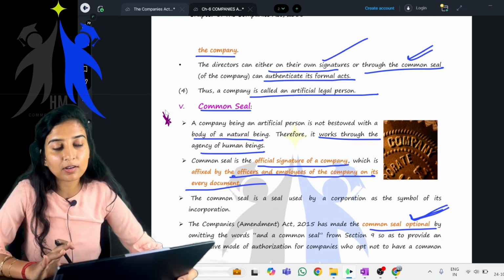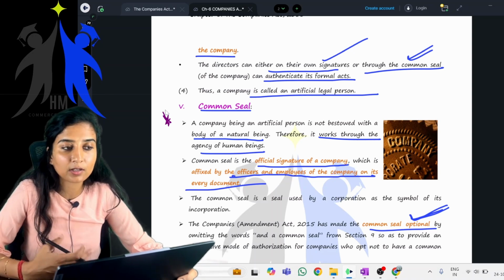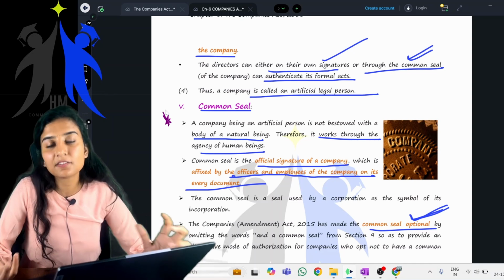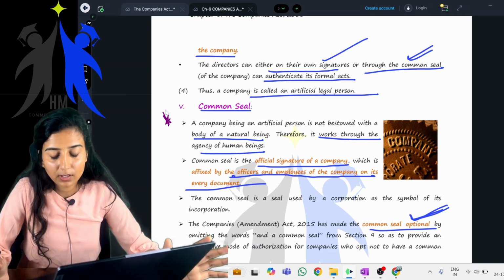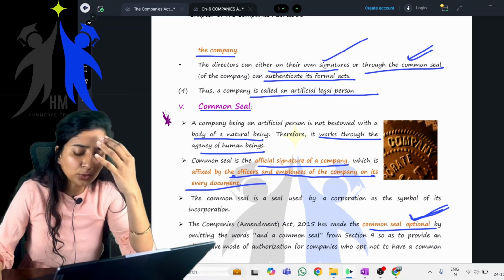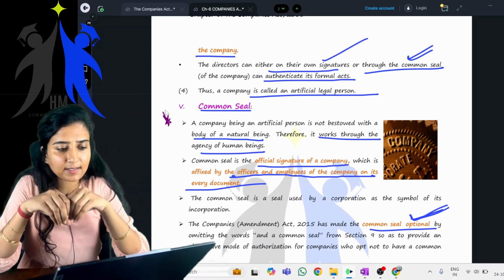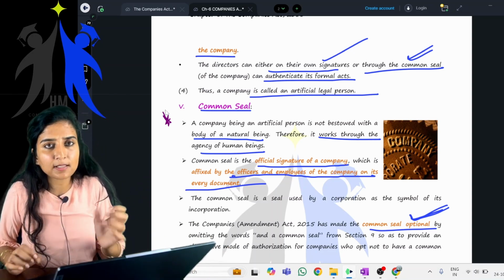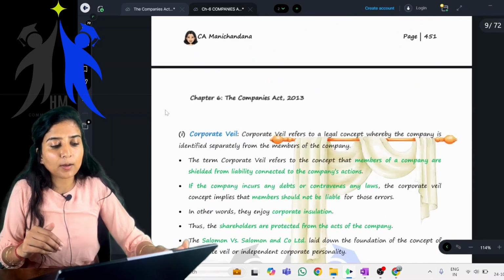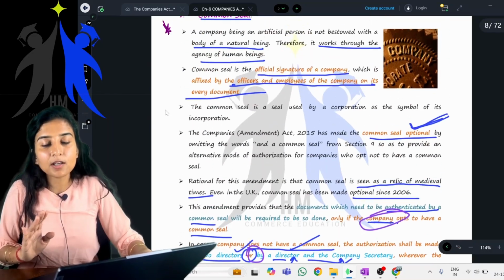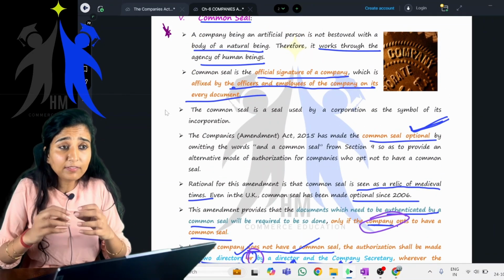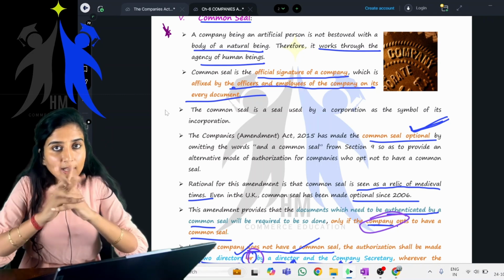This is not your university exams or your PU exams or any other normal exams wherein you can do a selective study. Not possible. In CA, if you have decided that you will study on a selective basis, say this particular topic has come 10 times in the exam, so I will study this topic, and the other topic has not come in the exam, so I will not study it.